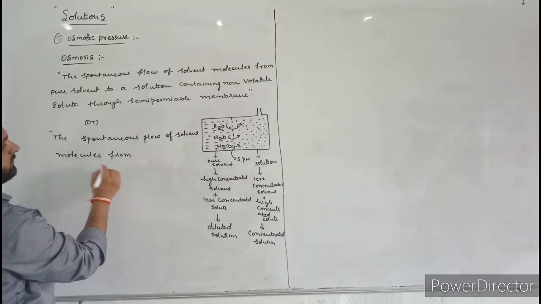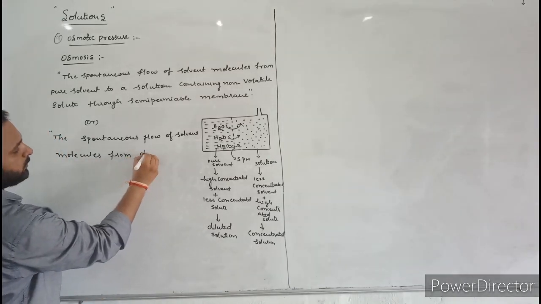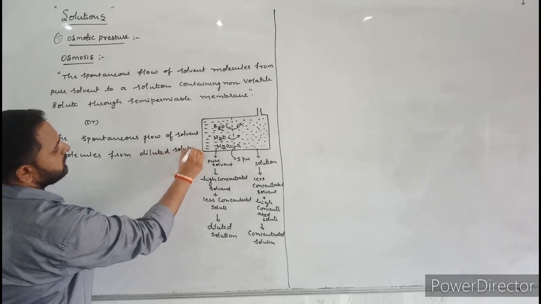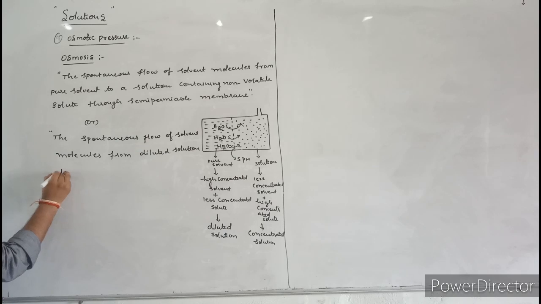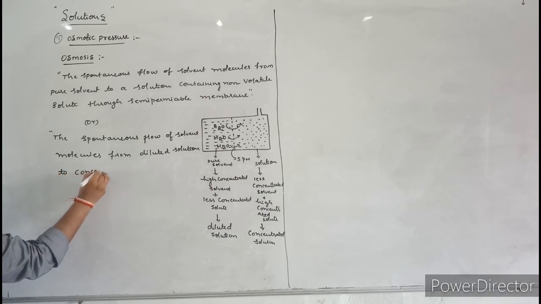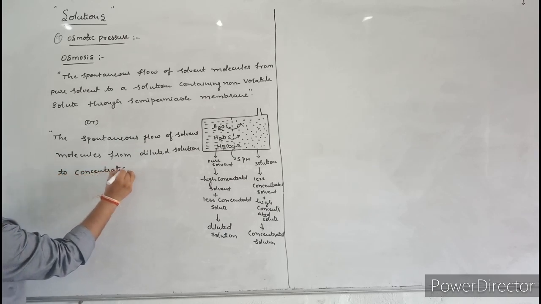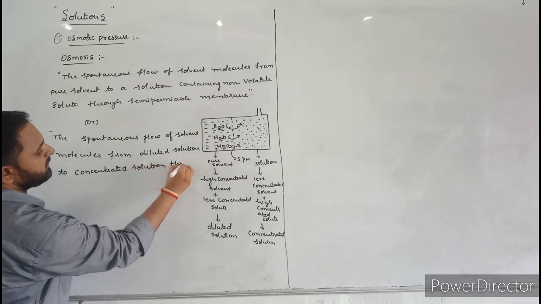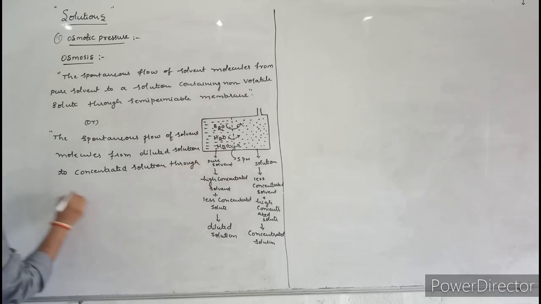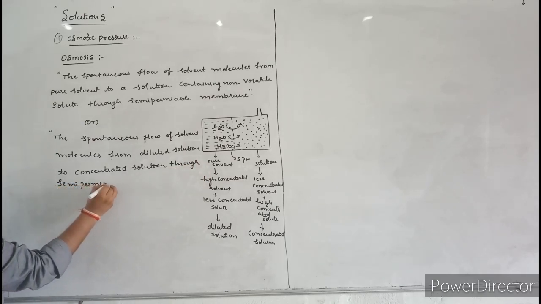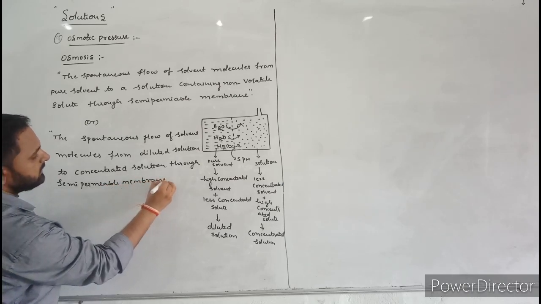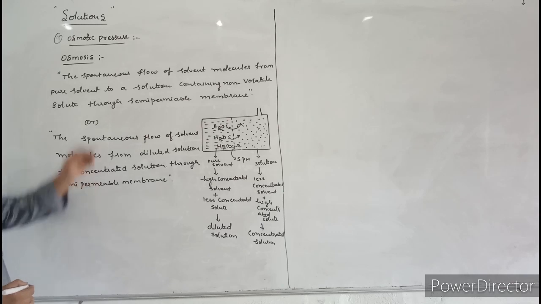Molecules flow from diluted solution to concentrated solution through a semi-permeable membrane. This is the second definition for osmosis.